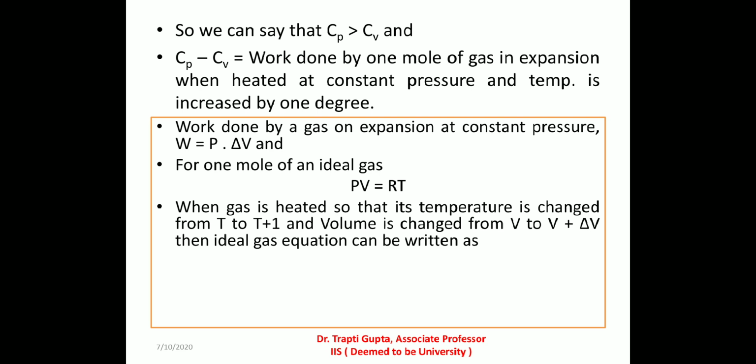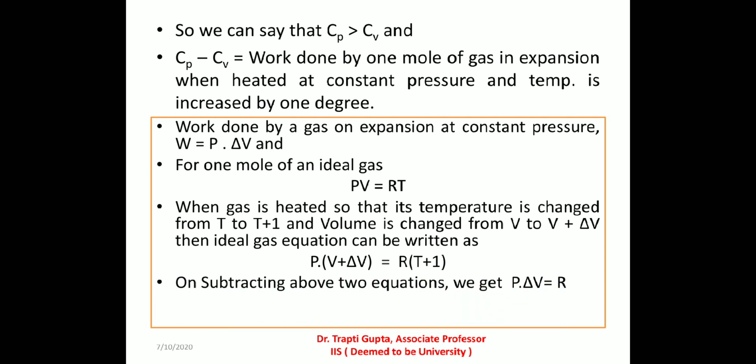So we can write, substitute these two values in the previous equation, PV is equal to RT. Then we find P into V plus delta V is equal to R into T plus 1. By subtracting the first equation from this, we have P delta V is equal to R. So we can say that Cp minus Cv is equal to R.